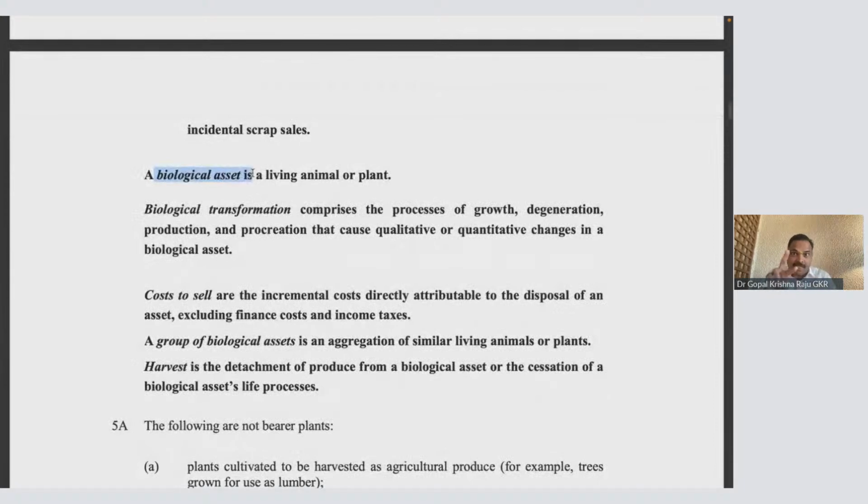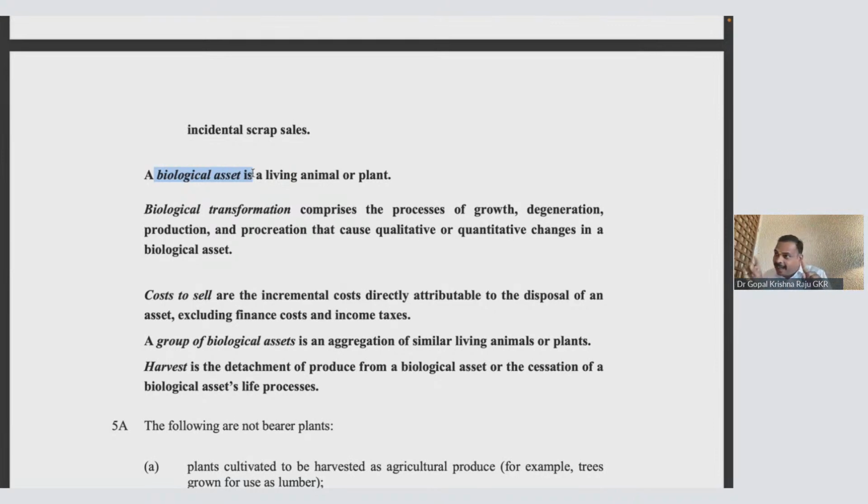Biological asset will be there because it is a living plant or an animal. Once it yields a produce, for example, egg is a produce. You have a layer bird, which will only be laying eggs. So the layer bird is an asset for me, but once it lays the egg, it becomes an agricultural produce. Agricultural produce I will measure at fair value and take it to IndAS 2 inventory.